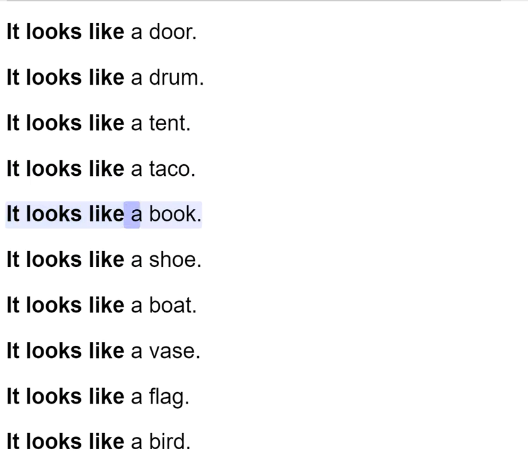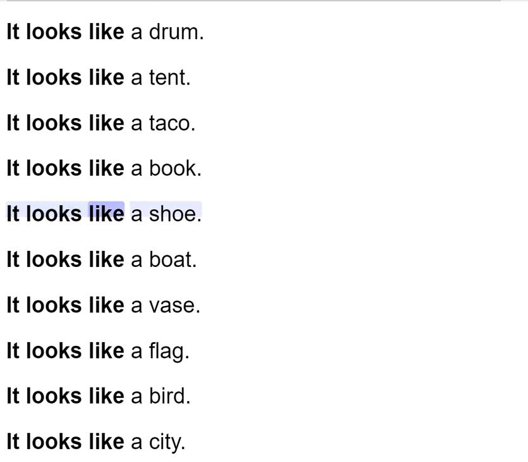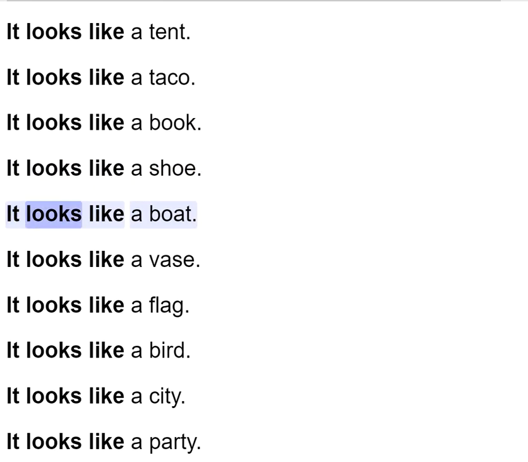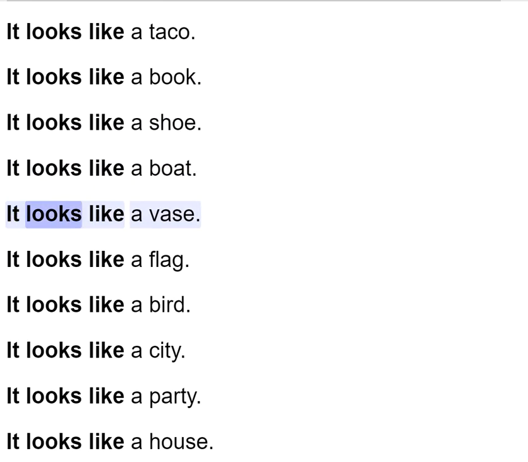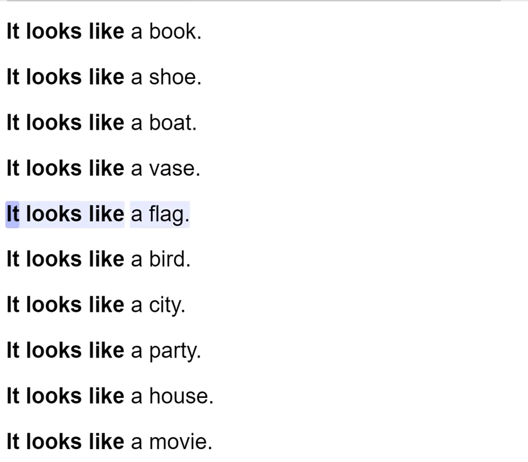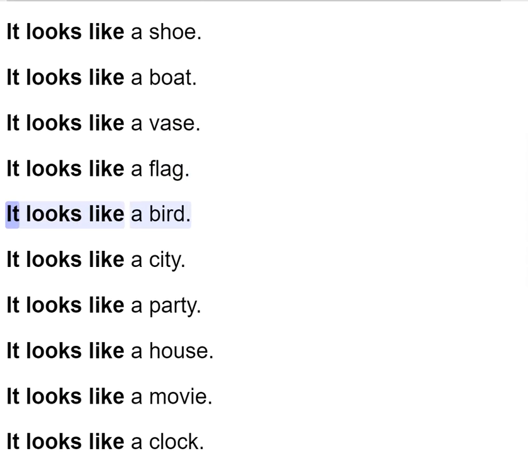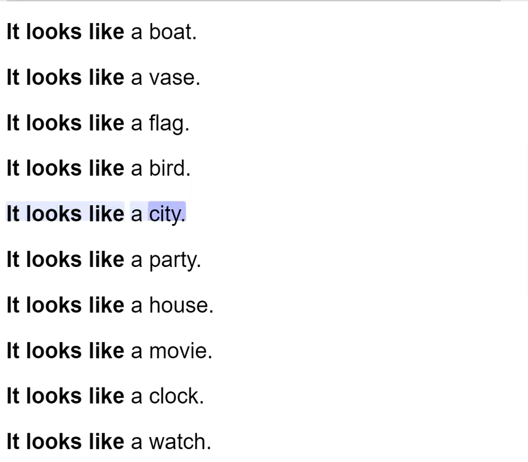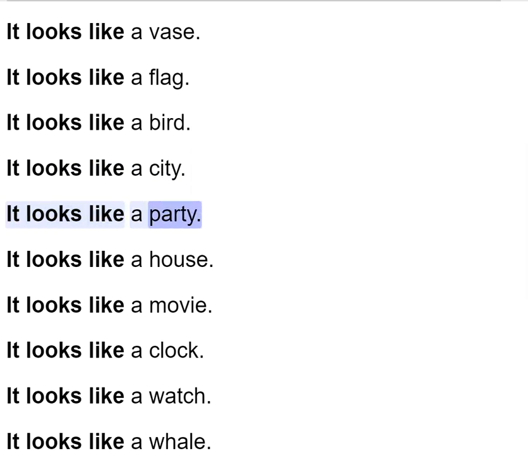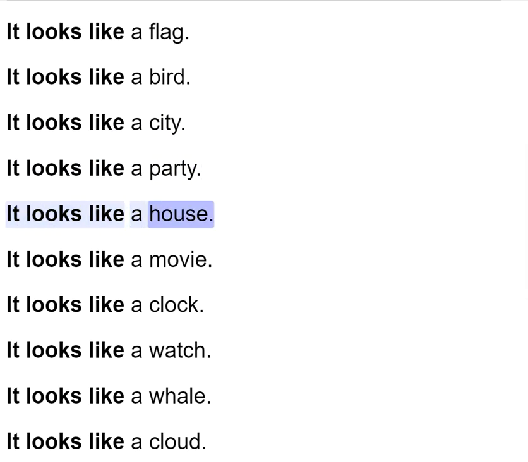It looks like a book. It looks like a shoe. It looks like a boat. It looks like a vase. It looks like a flag. It looks like a bird. It looks like a city. It looks like a party. It looks like a house.